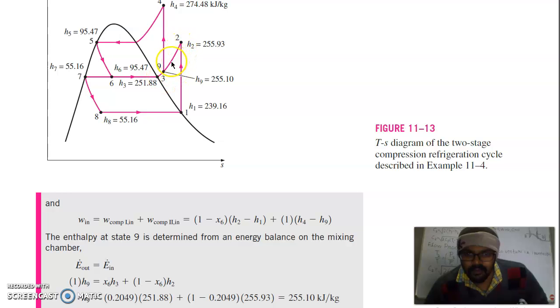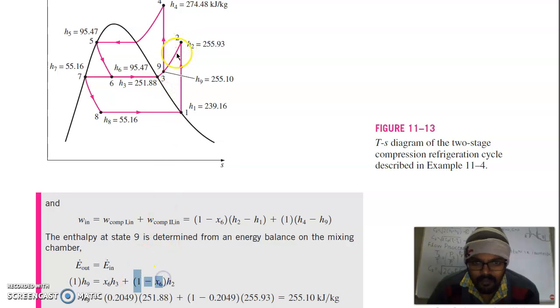Say x6 is the amount of vapor coming from this side, and 1 minus x6 is the amount that will come from the state 2 side. At the second stage compression you have to compress a total of 1 unit of refrigerant, which is the mass flow rate we assume at h9. Again, for the second stage compression you will get a total of 1 unit of refrigerant.